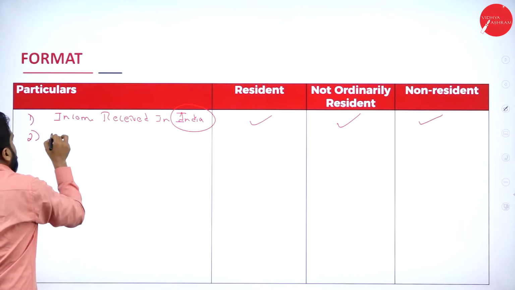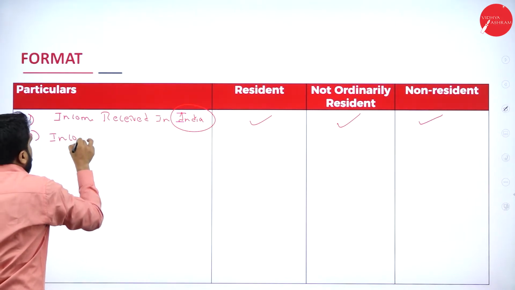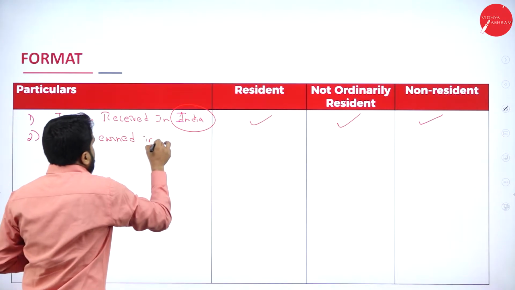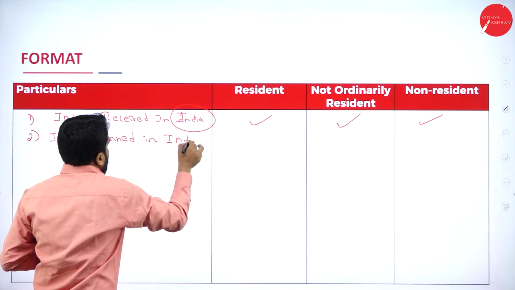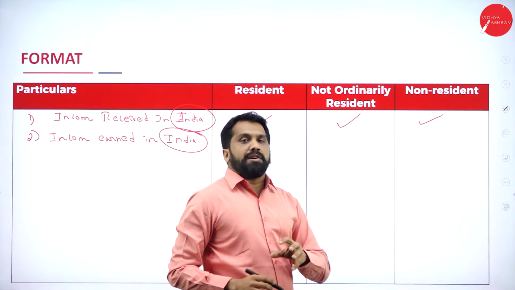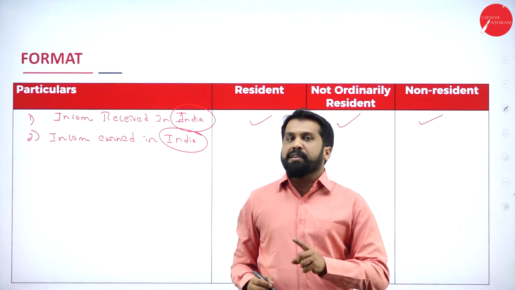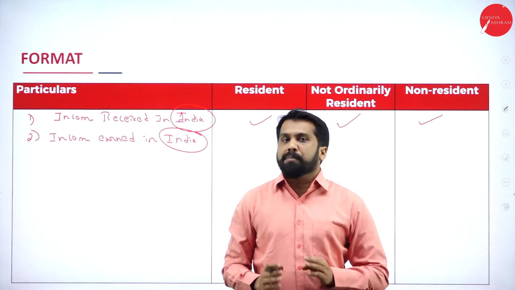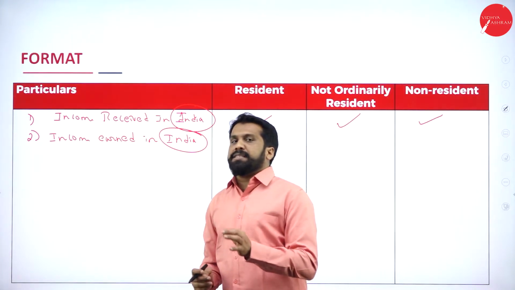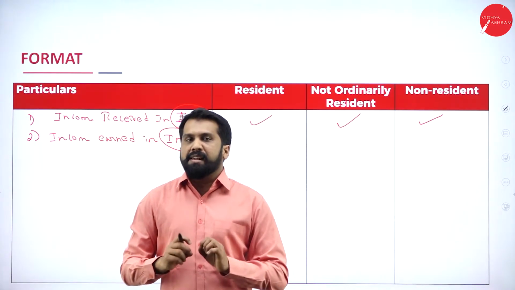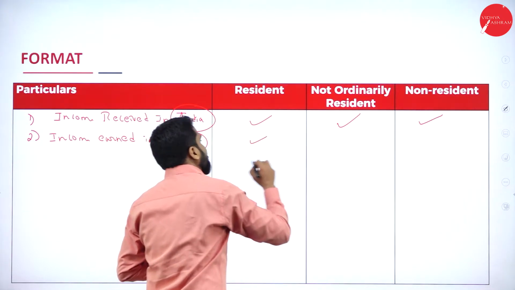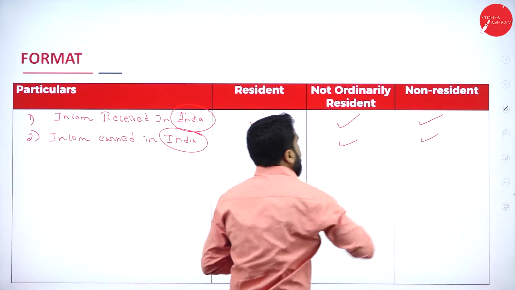We'll go for the second one: income earned in India. So, what is income earned in India? For example, your business is in India, but you are collecting money abroad. But where is your income generated? Your income is generated in India. So, for all the 3 persons, taxable, taxable, and taxable.